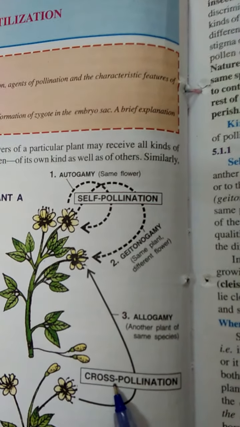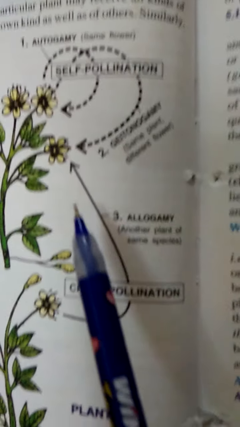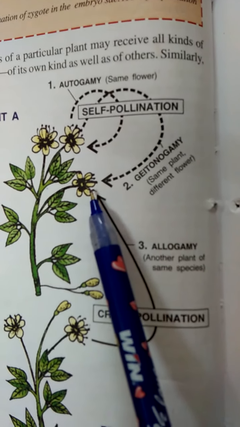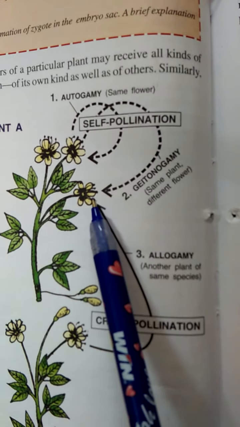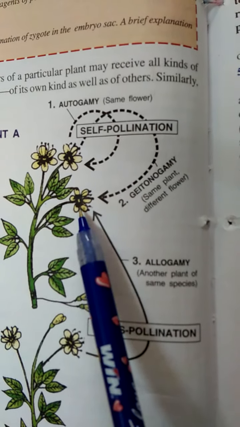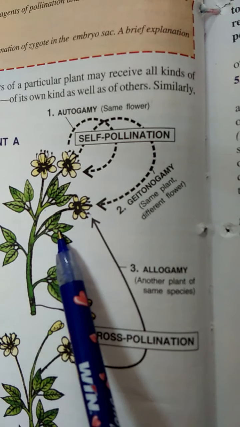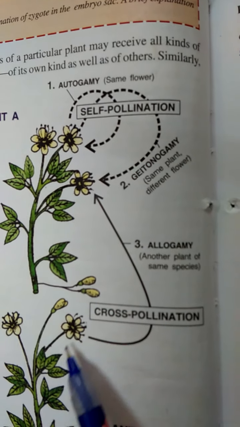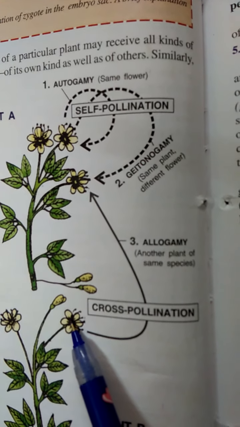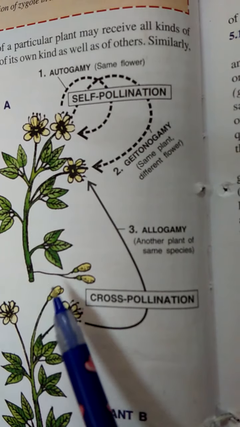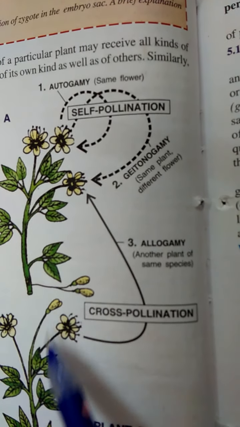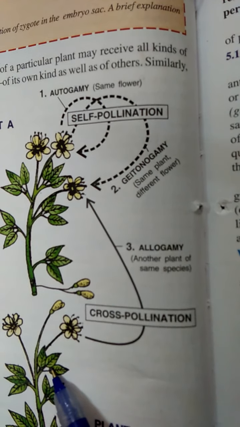Now cross-pollination means the pollen grains get transferred from the anther of one flower of the plant to the other plant, that is, the ovary of another flower, but the condition is that the plants are of the same species.